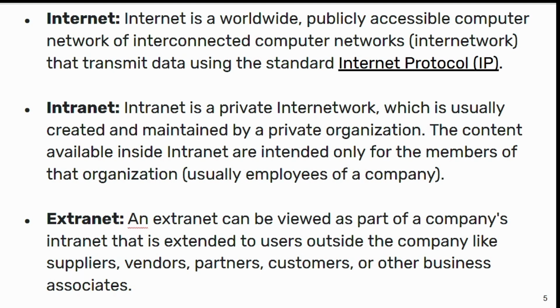How do they transmit data through the internet? They transmit the data using a standard protocol, that is IP. So the internet is a worldwide publicly accessible computer network of interconnected computer networks, which transmits data using the standard internet protocol. This is the definition of the internet. And next is the definition of intranet.